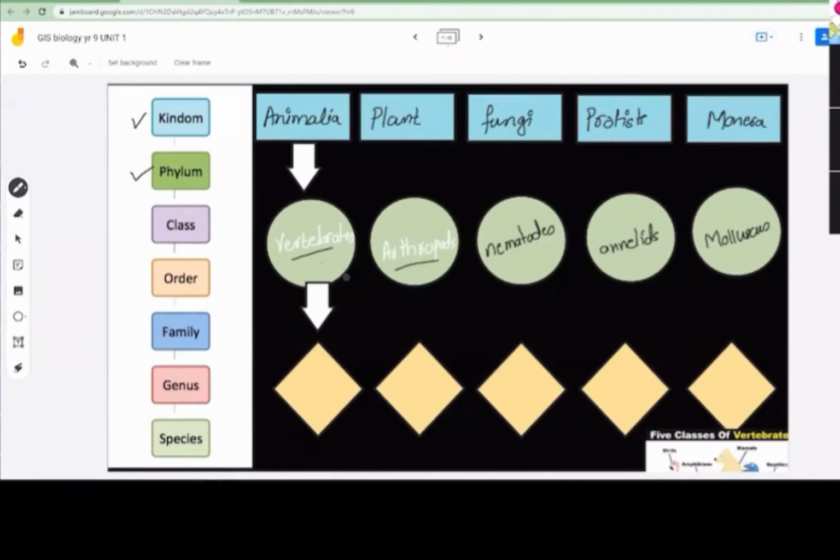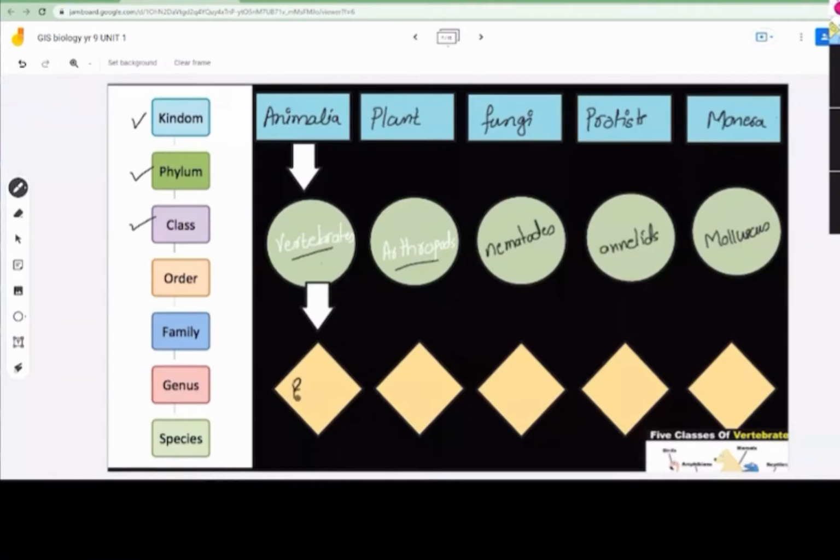Okay. Yes. So vertebrates, arthropods, nematodes, annelids, molluscus. Important to remember. We will discuss one by one. Is it clear? So let's go. Now remember, the other category after phylum, what is the name? Class. We will learn about classes, but not for all of them, only for vertebrates and arthropods. You are lucky. So in vertebrates, we have 1, 2, 3, 4, 5 classes. How many? 5.